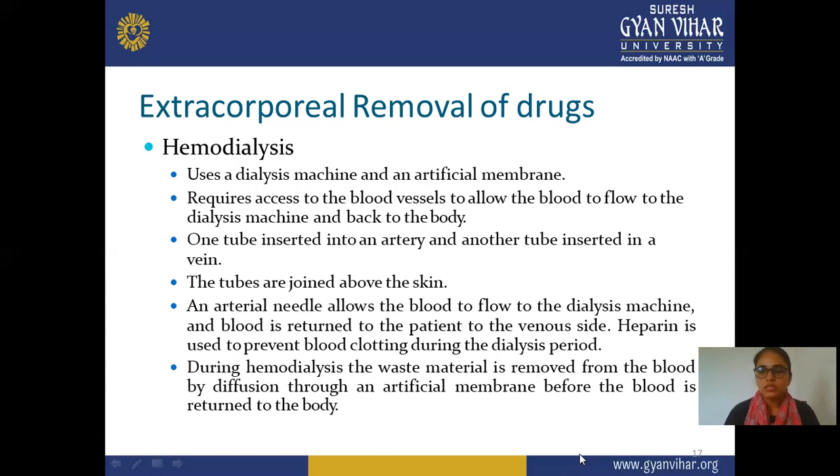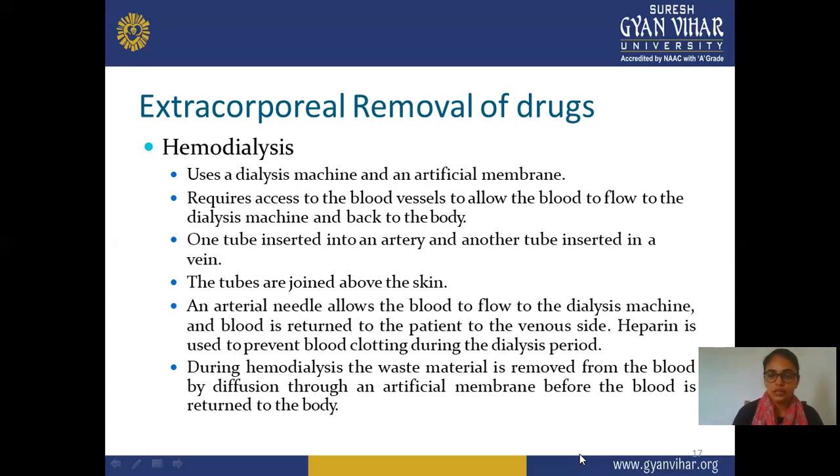In the hemodialysis method, more precautions and arrangements are required. An artificial machine and artificial membrane are required, and you set them according to your body requirement. Some artificial blood flow is required, and take care that the blood does not clot. To overcome the clotting problem, we use heparin. There are two tubes inserted: one attached to an artery and the other attached to a vein.